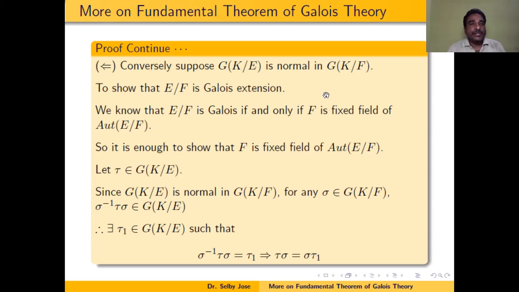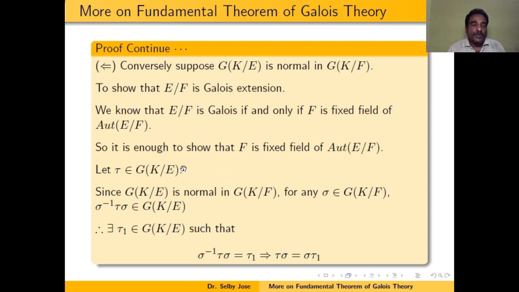But we know that E over F is a Galois extension if and only if F is the fixed field of the automorphism group of E over F. Therefore, to show E over F is a Galois extension, it is enough to show that F is the fixed field of the automorphism group of E over F.